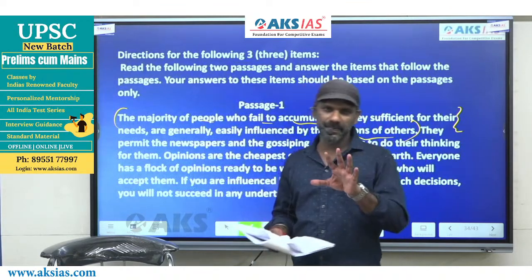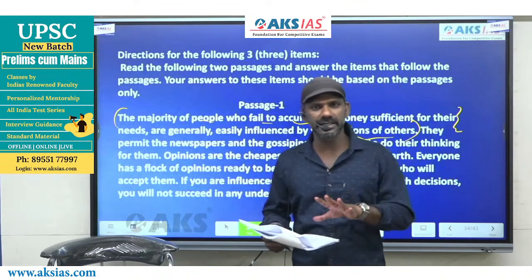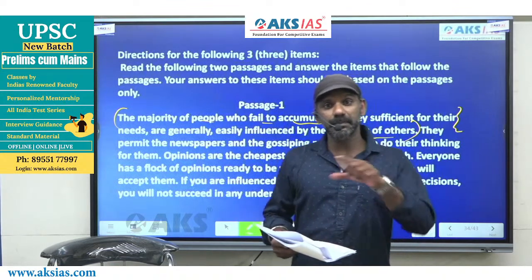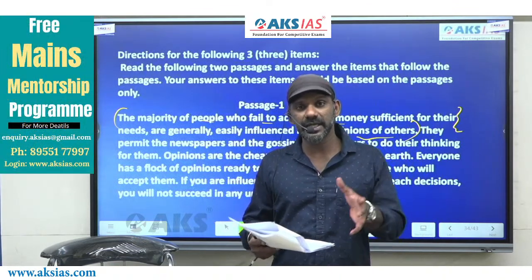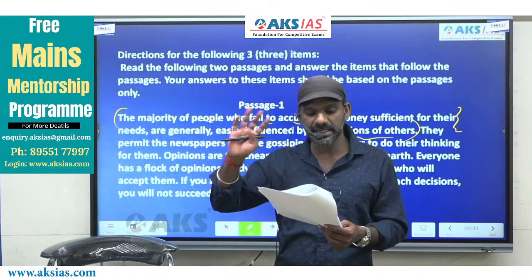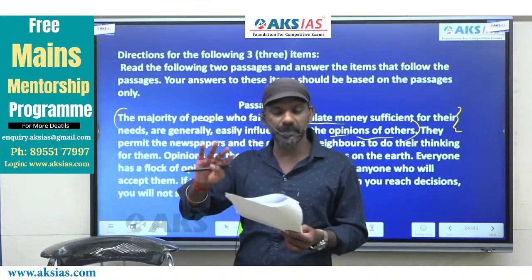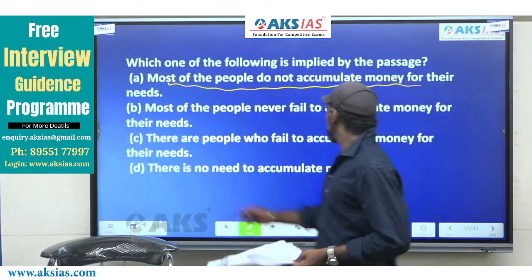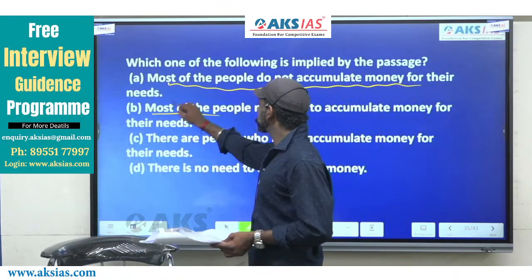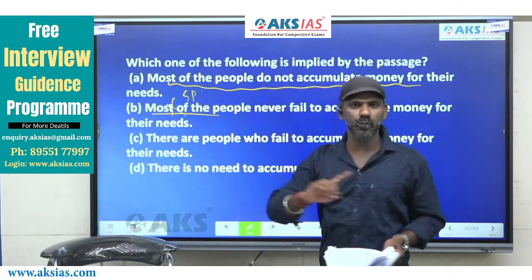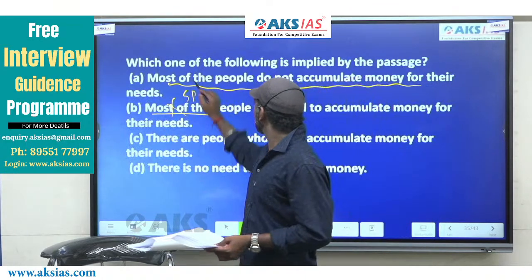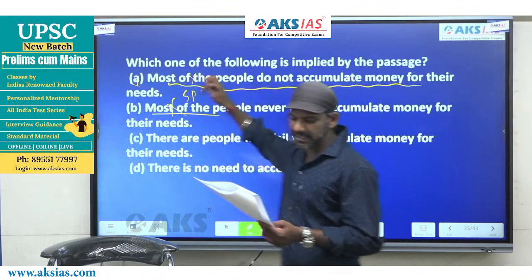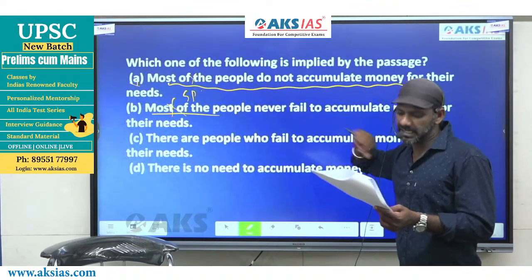So general term, people fail to accumulate money for their needs, and the majority of the people who fail to accumulate money for their needs are generally influenced by opinions of others. So people, general, most of the people, specific. General and specific will not go together. Sorry, option A is eliminated. The same reason for option B as well.